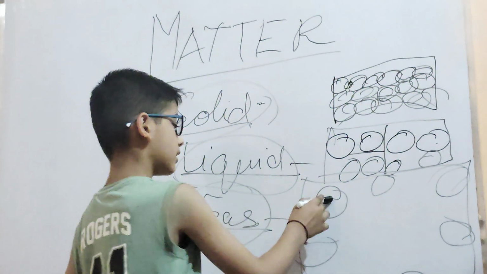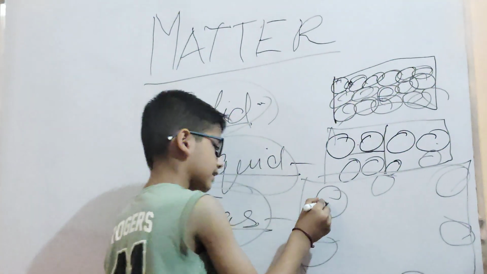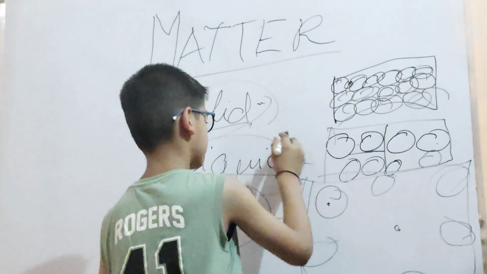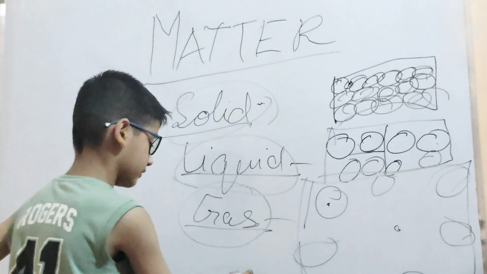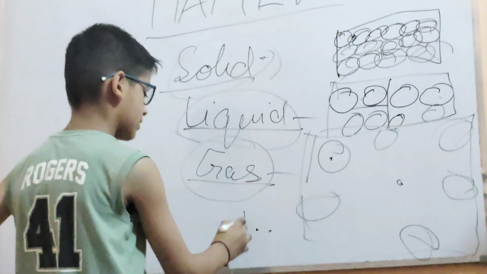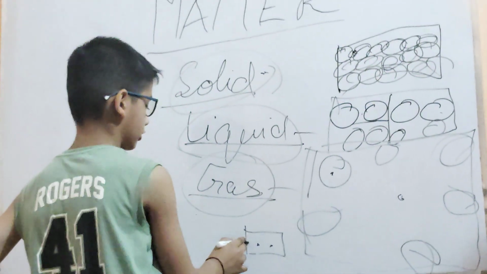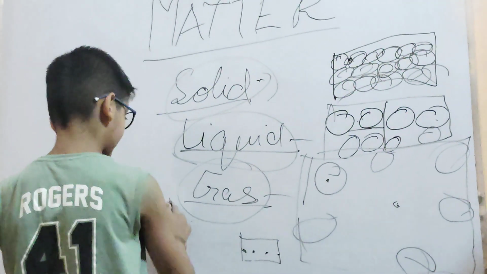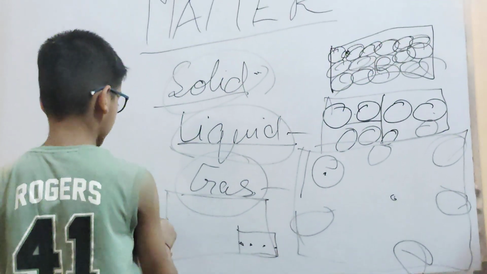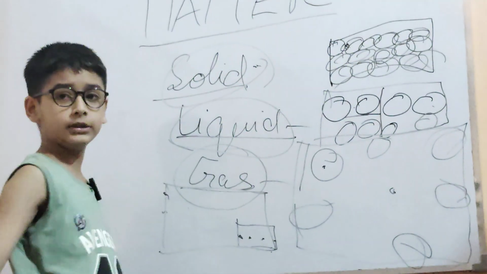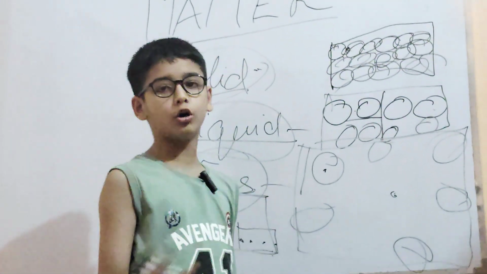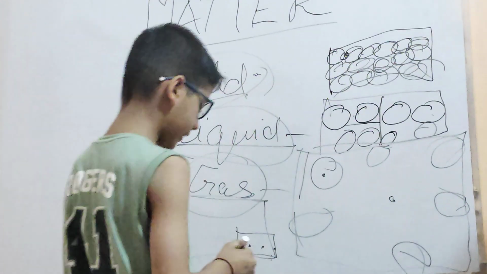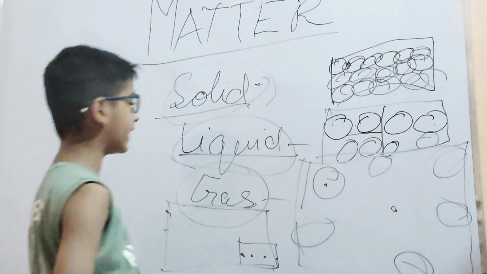Imagine this is a particle of gas, and this is another. First it has only this much space, so it will try to go as far as it can. Then if it has this much space, they will go very, very far from each other. As far as they can go, they will go. They will make all the efforts they can. So these are the three types of matter.